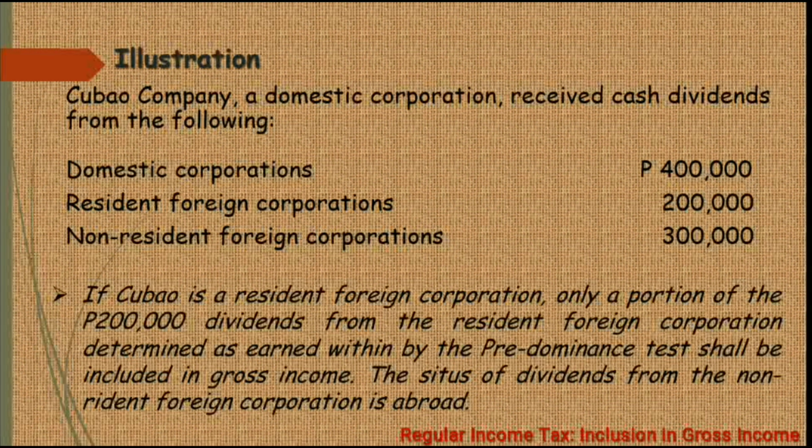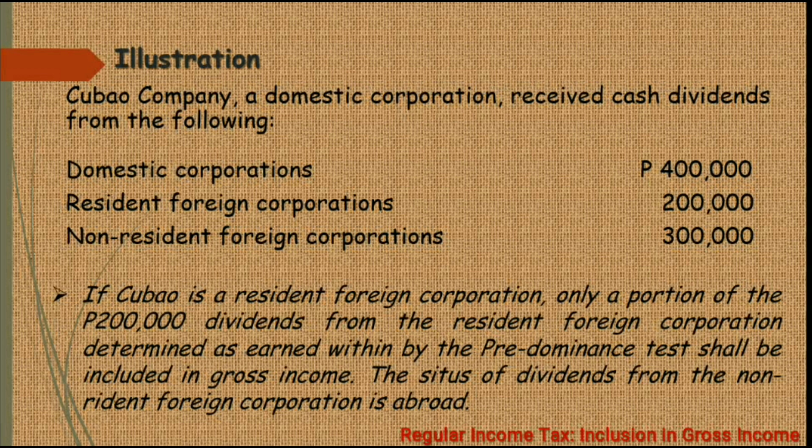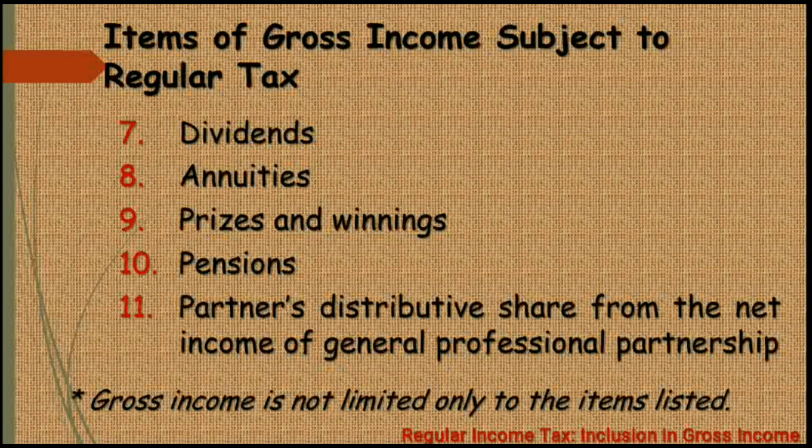This predominance test, this is already discussed in chapter 3. So, hindi na natin to pag-uusapan dito ha. Now, moving on to the dividends from the non-resident foreign corporations, 300,000 pesos. So, ang situs kasi dito is abroad. So, therefore, hindi siya subject to tax dito sa Pilipinas. Let us now proceed to the next item of gross income subject to the regular income tax.